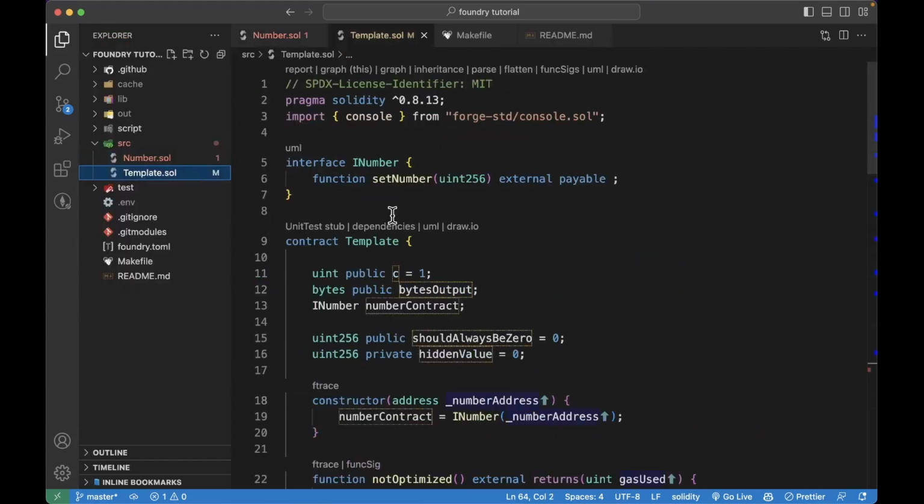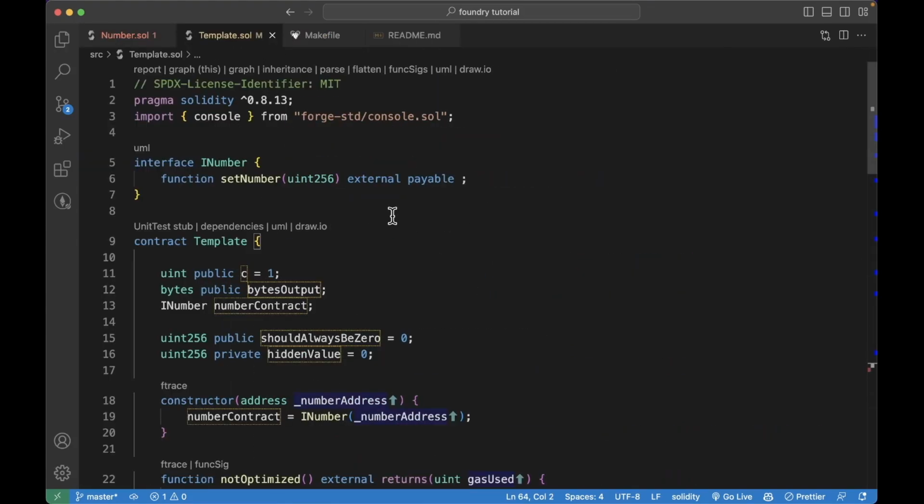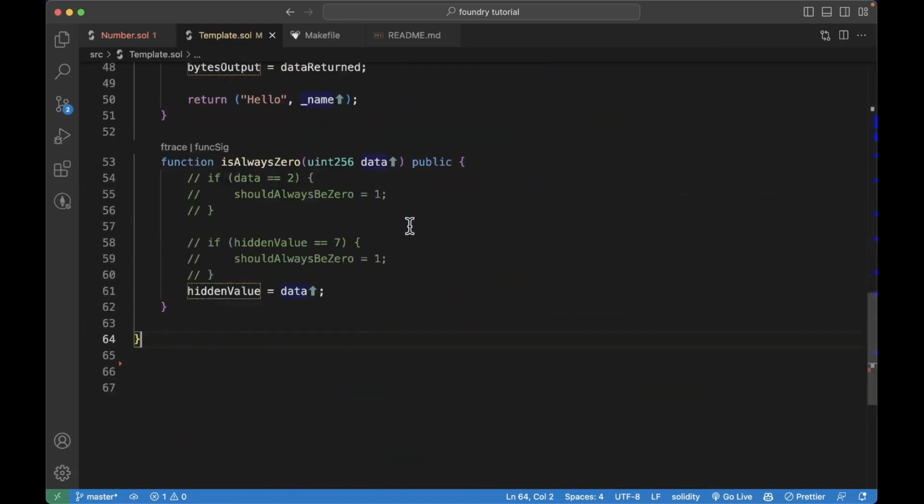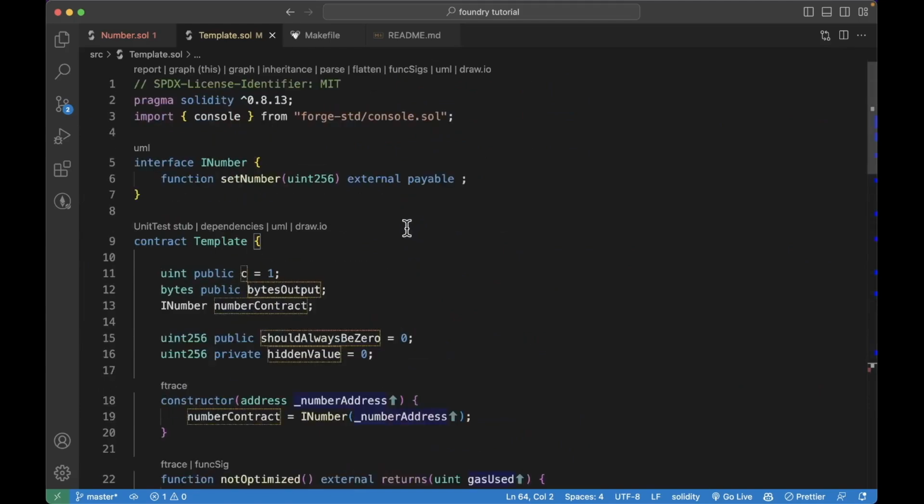Let's jump into the second contract we have, which is the template contract. And in this one, I have the code snippets I was talking about. So we have some template code snippets that you'll oftentimes use in Foundry.